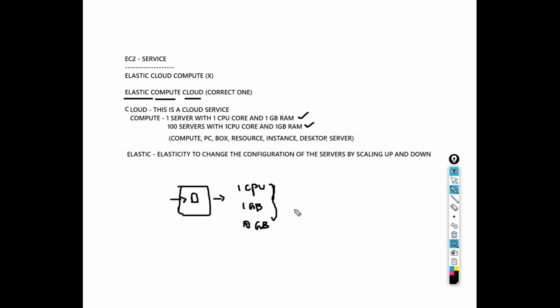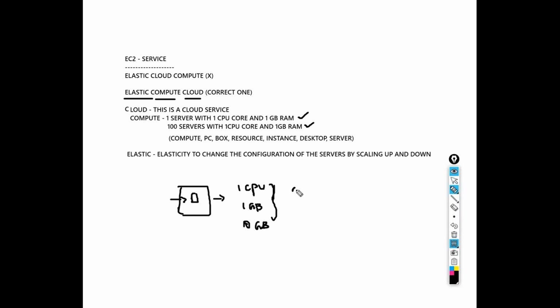In physical way, what you will do, you will buy additional RAM, you will buy one additional hard disk, and you will install that hard disk and RAM, right? In that way, you will be increasing your configuration. But in cloud, within 1 or 2 minutes, you can increase the configuration to whatever the requirement you have. You can increase it to your requirement level.